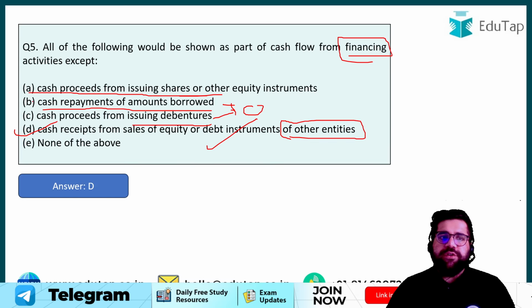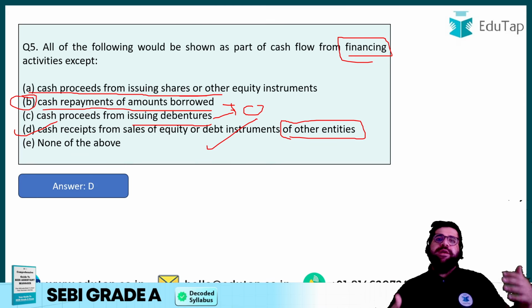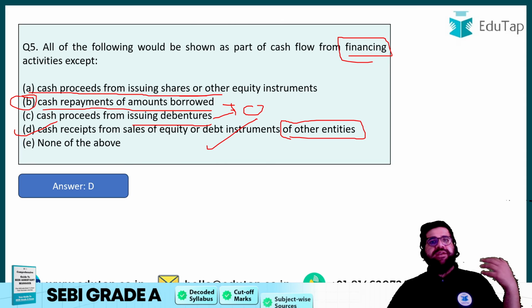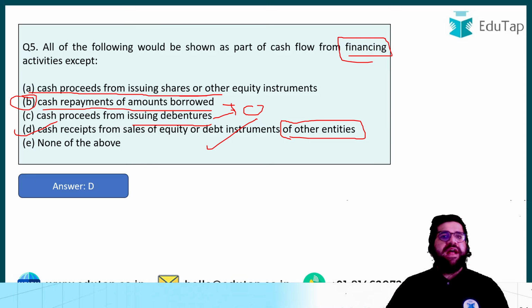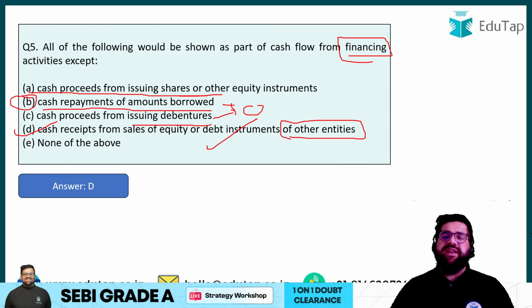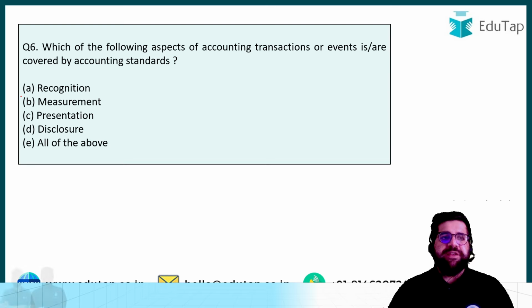Don't get confused in your option number B. In option number B, you are making a payment to the amount borrowed. So I have borrowed from somebody, so I am a borrower in this case, right? I have borrowed. Now I'm making a payment. So that will definitely affect my capital structure. My debt will reduce. So the correct answer will be option number D in question number 5. It is like kind of phase 2 level if you see.